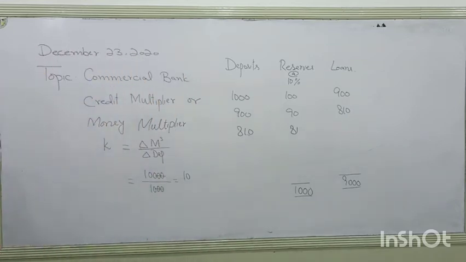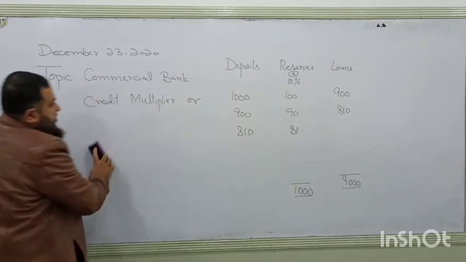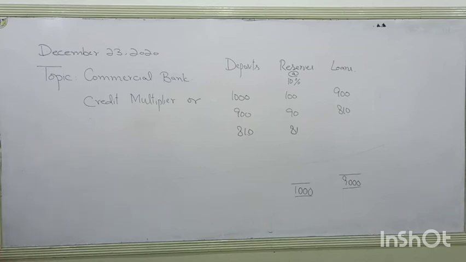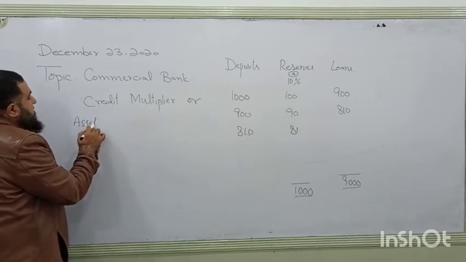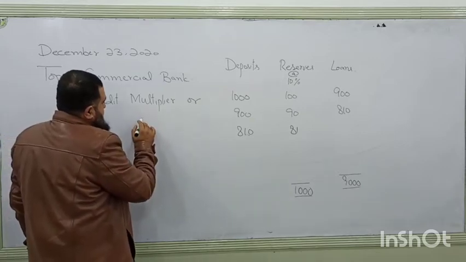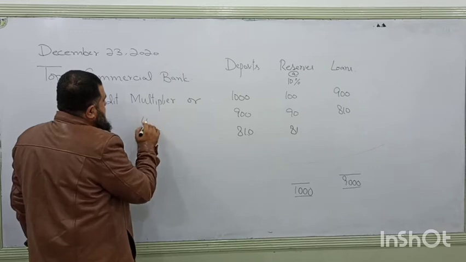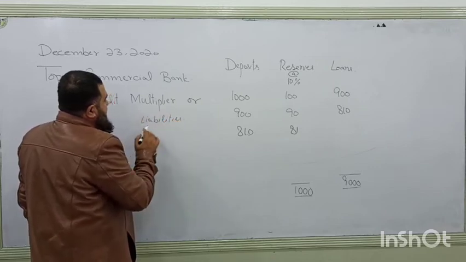So if I make a small balance sheet of this bank, here I am taking the assets, and here the liabilities. What are the liabilities?